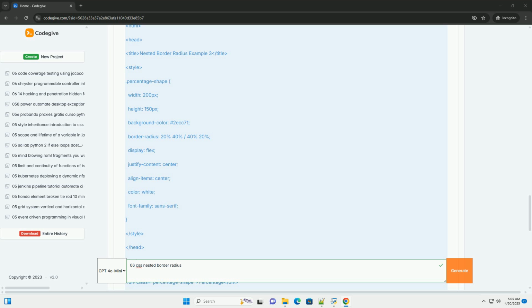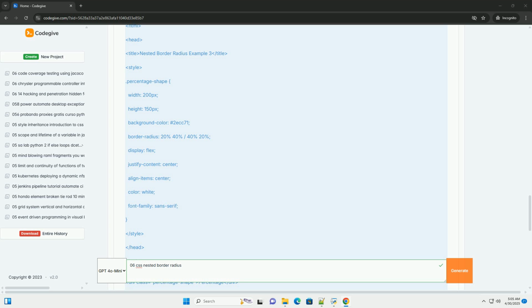UI elements: develop custom UI components that deviate from standard rectangular shapes. Logos and icons: design simple logos and icons directly in CSS. Adding visual interest: break the monotony of purely rectangular layouts and add subtle visual flair.